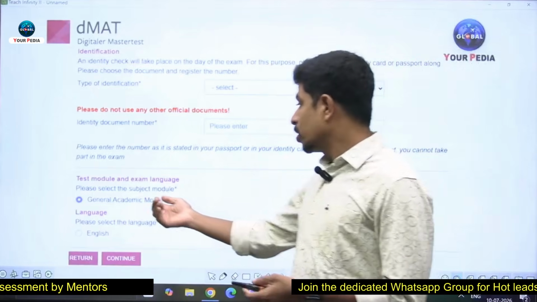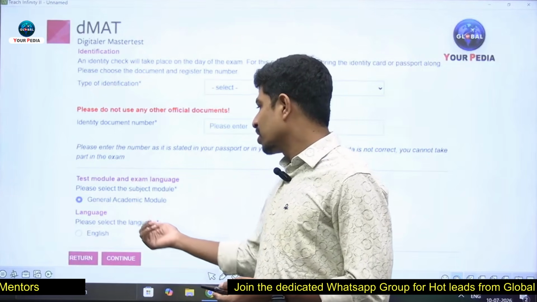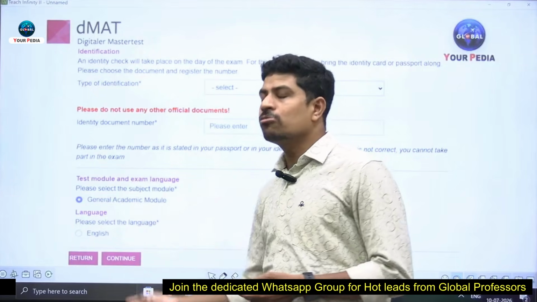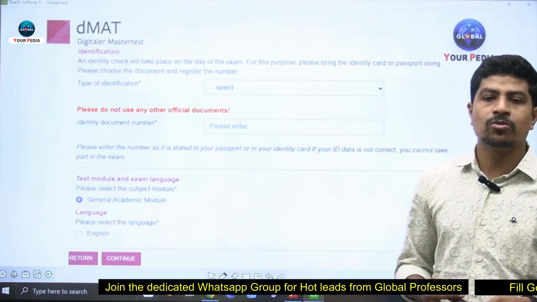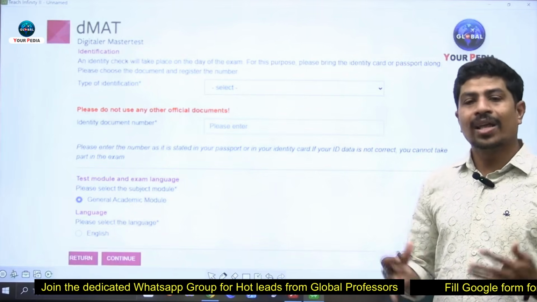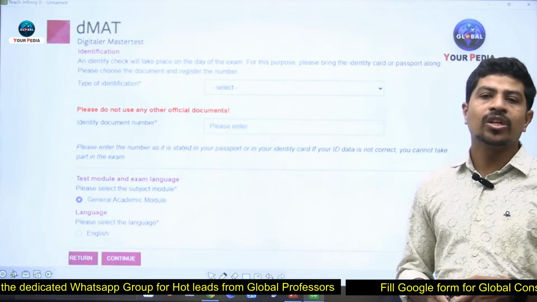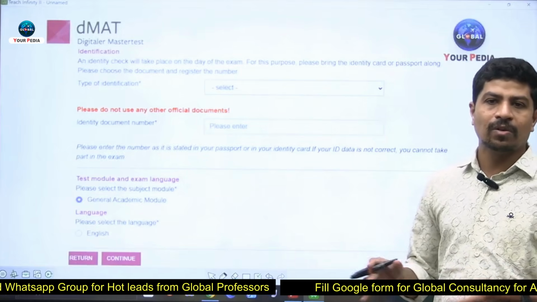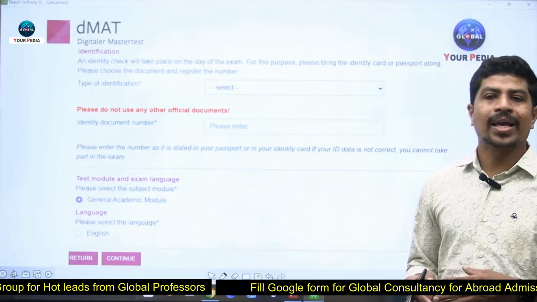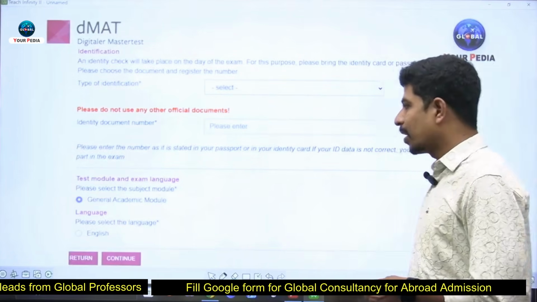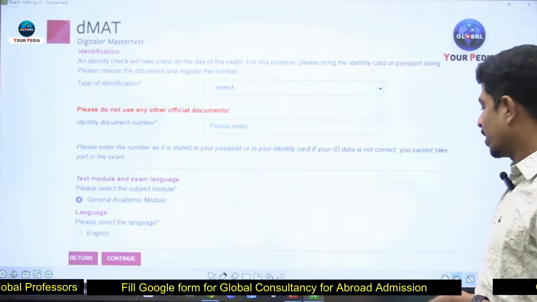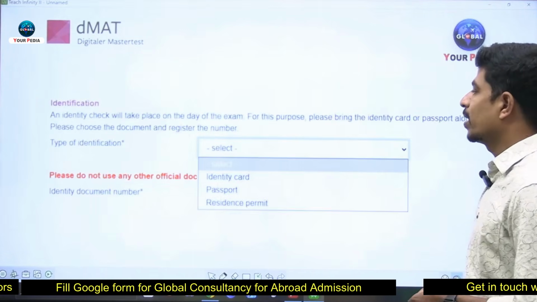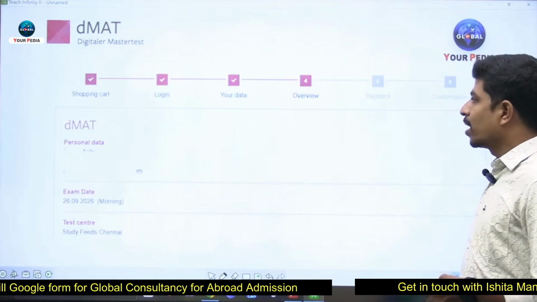Then test module and exam language. You have to select the general academic module. What is the general academic module? Suppose you are an electrical engineer, then an electrical related paper will be given. If you are an electronics engineer, an electronics related paper will be given. If you are a mechanical engineer, a mechanical related paper will be given. So this way you have to proceed. Then select the identity card.